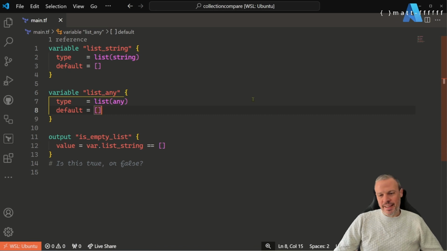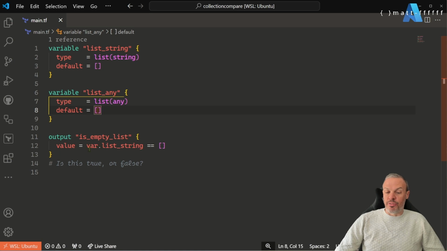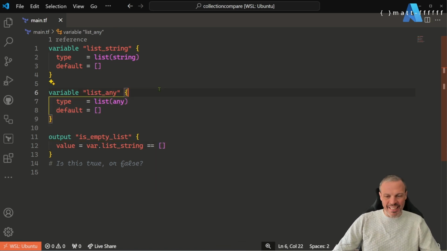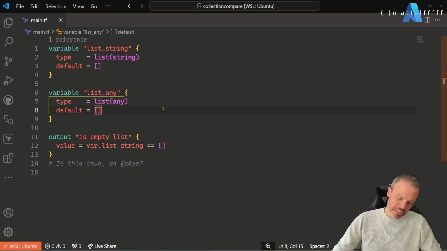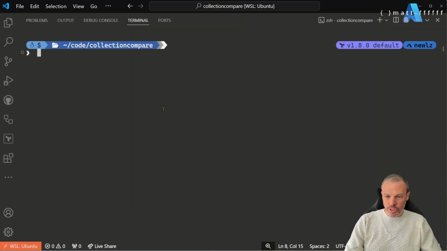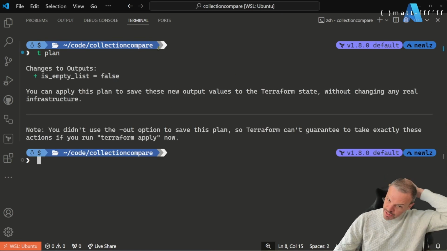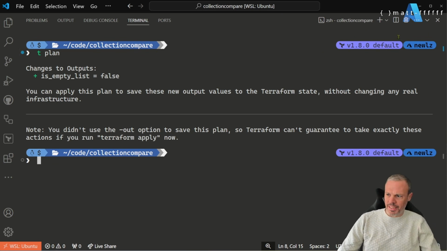Hi, here we are again in Visual Studio Code, where we're going to answer that question. Is var.list_string equal to an empty list? Okay, so I've also added in list_any in here for reasons that I'll come on to later. So good old terminal, terraform plan. What do we think? Apparently it's not an empty list. Why the hell is that?